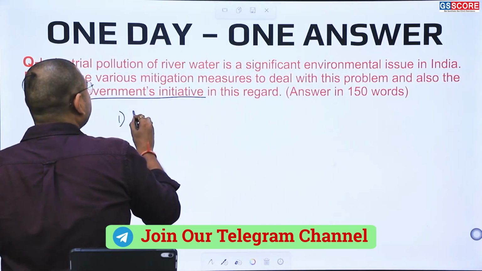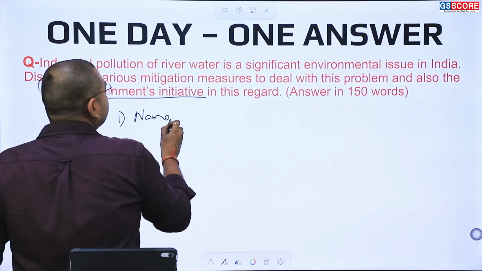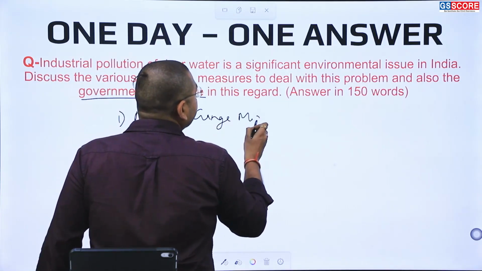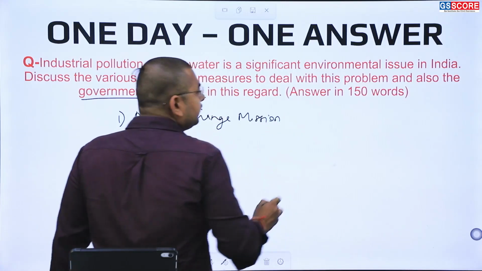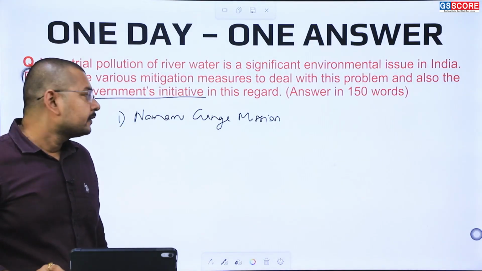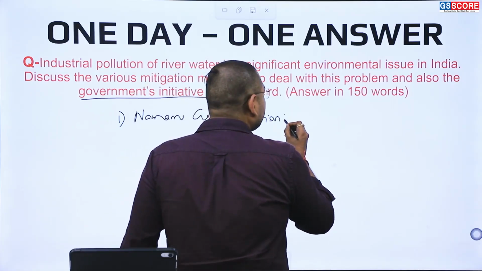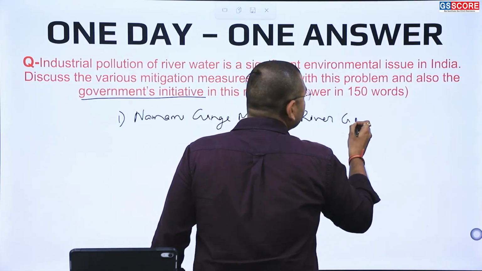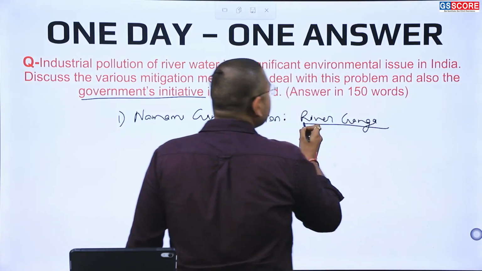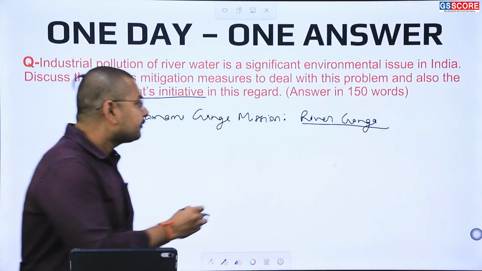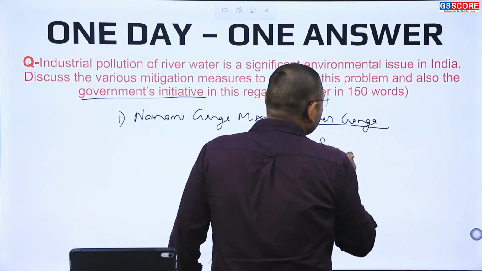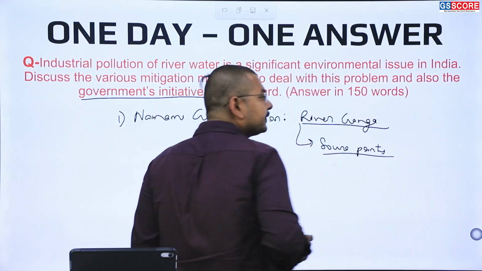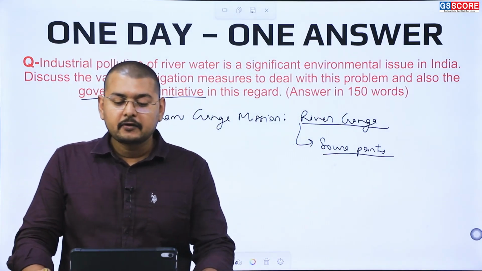This Namami Gange mission is working for the cleaning and mitigation measures on the river Ganga. And this measure has been successful in identifying the source points from where the river is getting polluted. So this is one of the river plans.